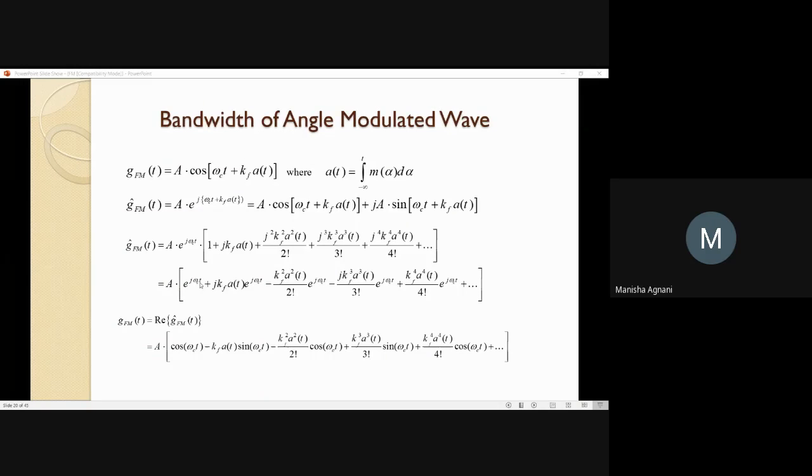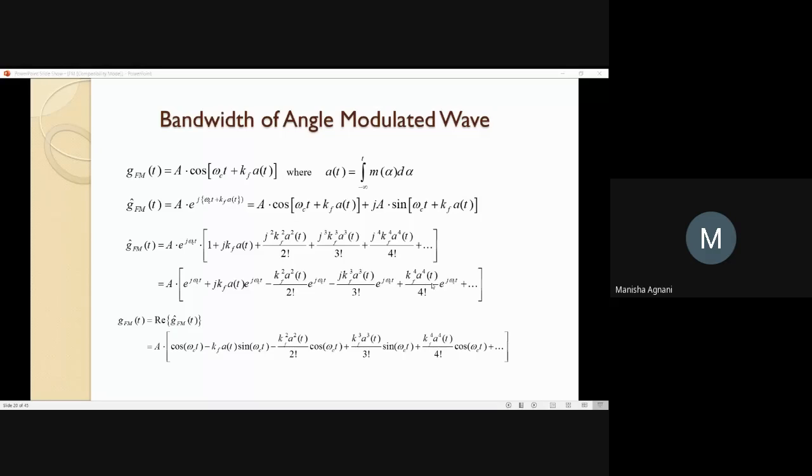So first term is e raised to j omega ct plus second term is j kf a of t e raised to j omega ct. j square is minus 1. So it's minus kf square a square of t upon 2 factorial multiplied with e raised to j omega ct, minus, since j cube is equal to minus j, j square is minus 1 into j. So this becomes minus j kf cube a cube of t upon 3 factorial multiplied with e raised to j omega ct and so on.